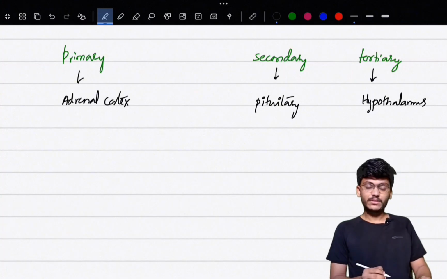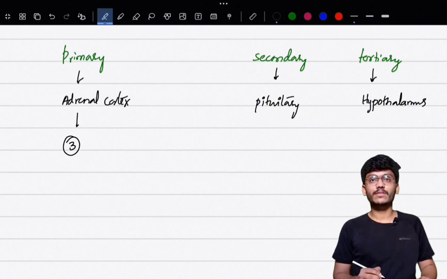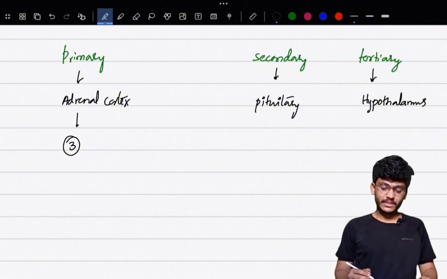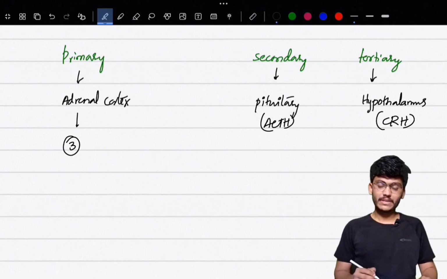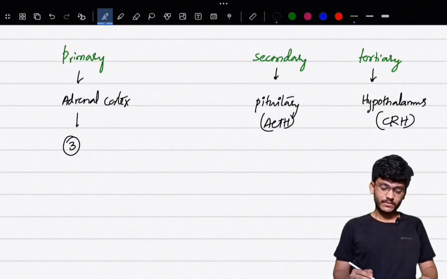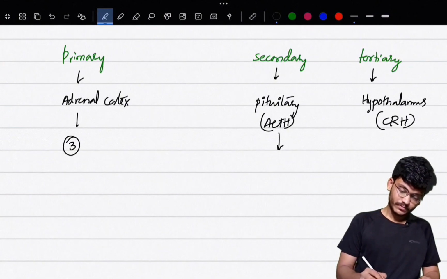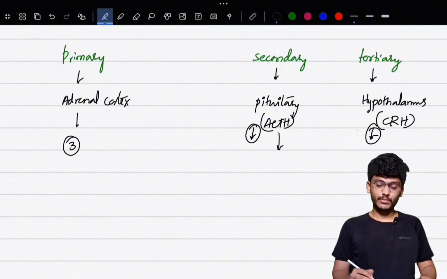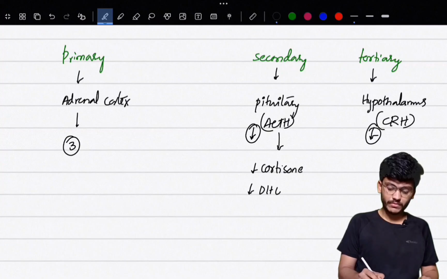In primary Addison's disease, because the defect is in the adrenal cortex, all three hormones released from the adrenal cortex are affected. But in secondary, there is a defect in release of ACTH, and in tertiary, there is a defect in release of corticotropin releasing hormone. Since ACTH controls only two hormones of the adrenal cortex, there is a decreased release of only cortisone and dihydroepiandrosterone sulfate.